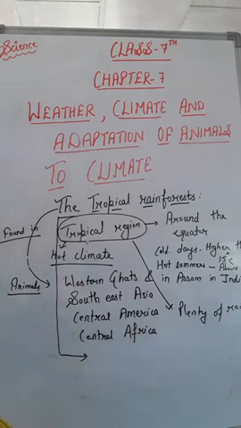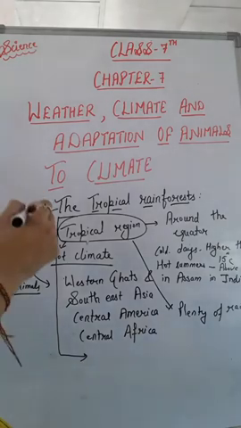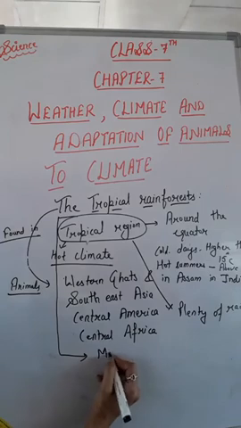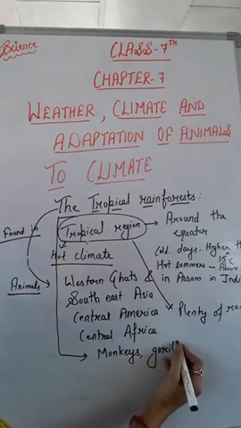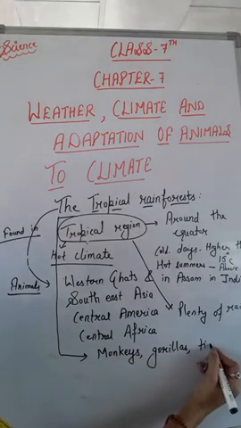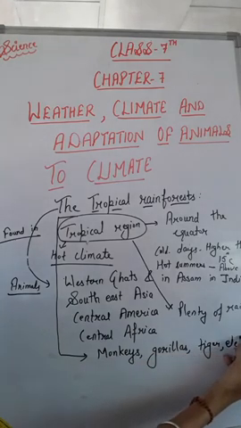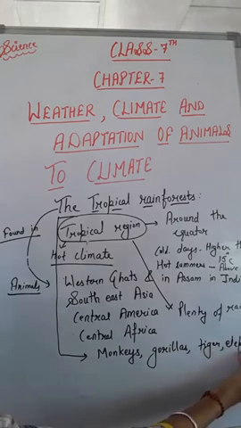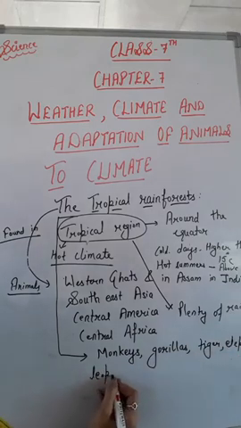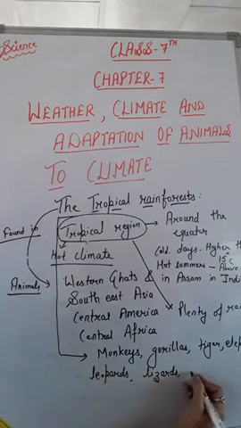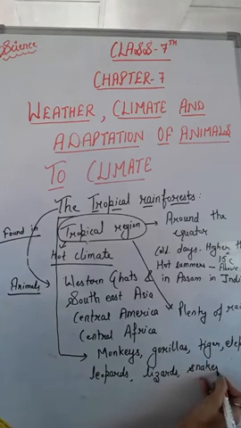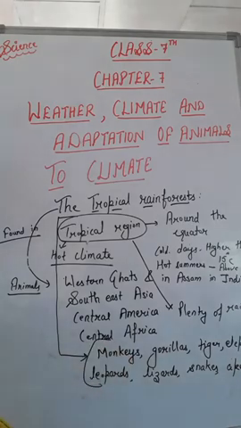The animals found in tropical rainforests are generally monkeys, gorillas, tigers, elephants, leopards, lizards, snakes, apes, etc. All of these animals are found in the tropical rainforest.